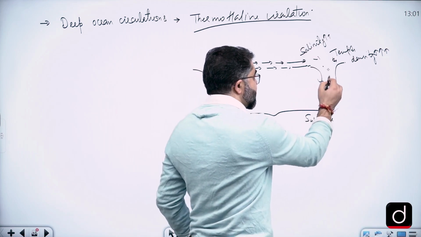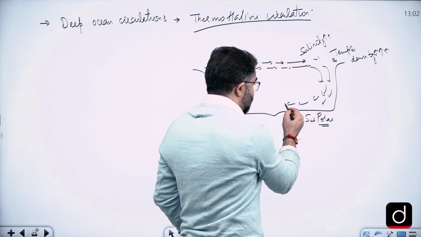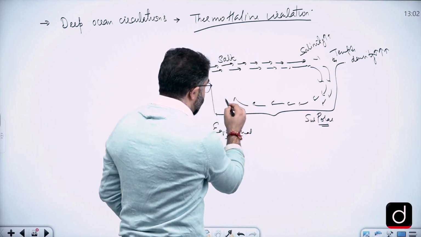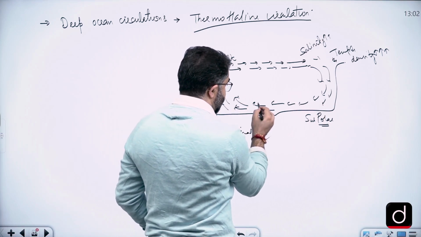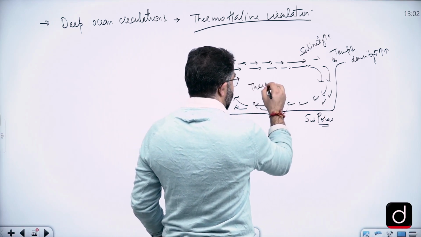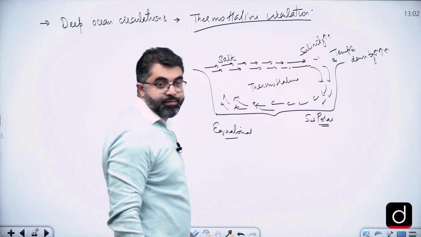This causes subsidence or sinking of water to the deeper layers, and such circulations are called thermohaline circulations.